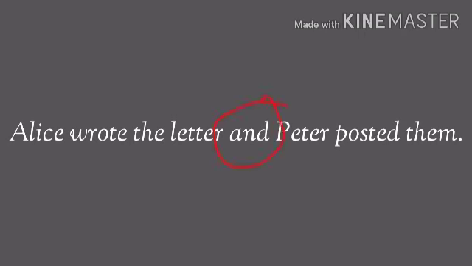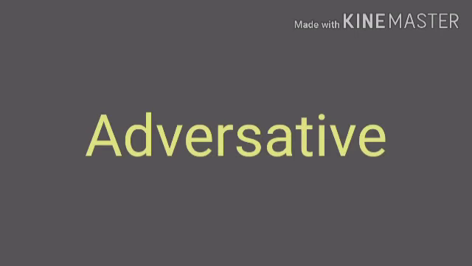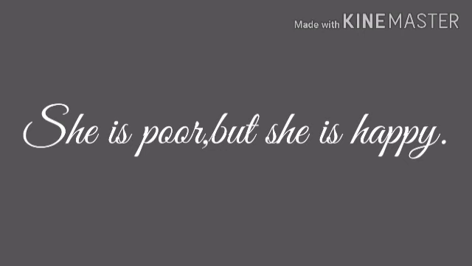The second one that we have is the adversative coordinating conjunction, which expresses opposition or, you can say, contrast between two statements. Examples are but, still, yet, while, etc. Let's take an example and understand this. She is poor, but she is happy. So here "but" is an adversative coordinating conjunction.